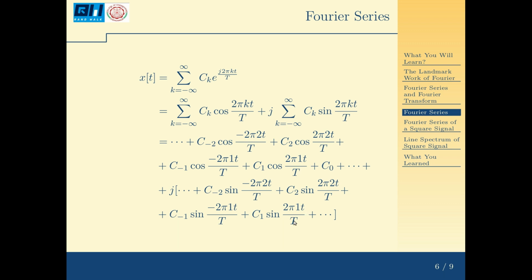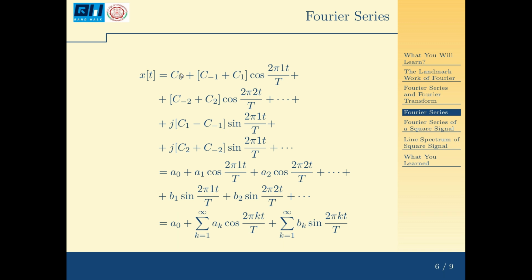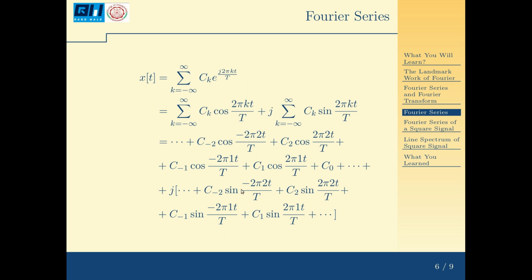So if I combine them together, x(t) is c0, that is a DC term, when k equals 0. That is c0 plus c minus 1 plus c1 into cos 2 pi into 1t by T plus c minus 2 plus c2 into cos 2 pi 2t by T plus etc. plus the remaining sine terms, j into c1 minus c minus 1, because here sine of minus theta is minus sine theta.